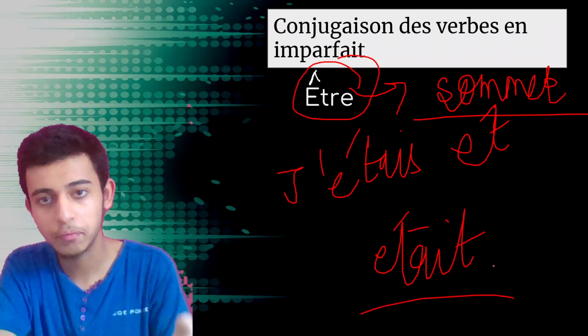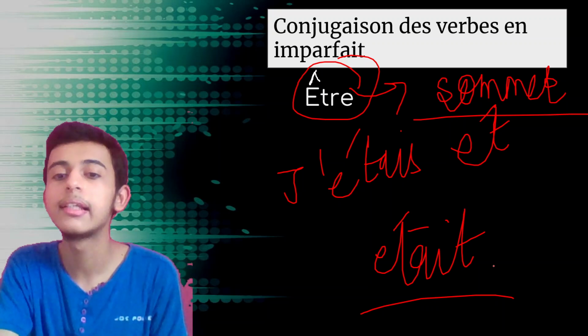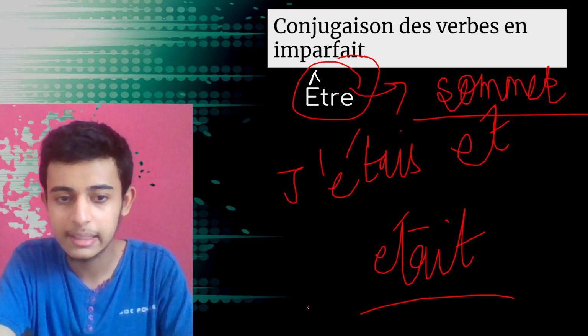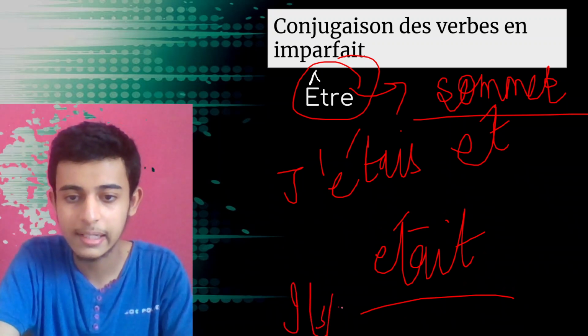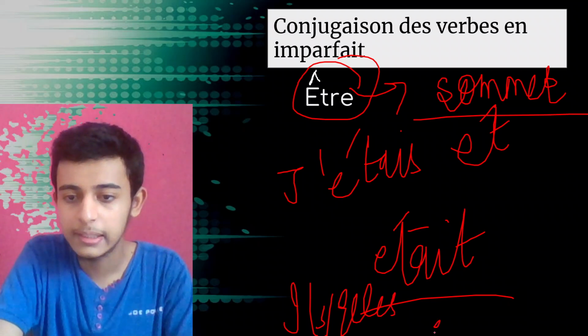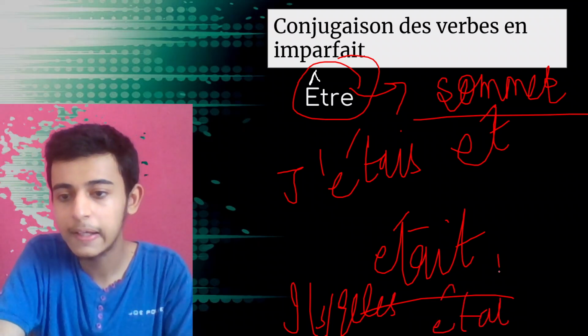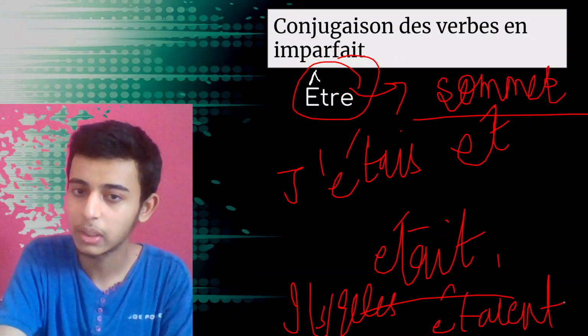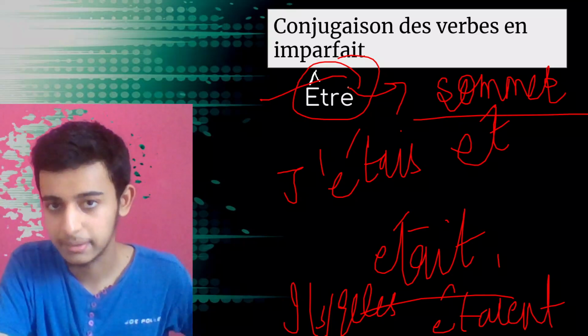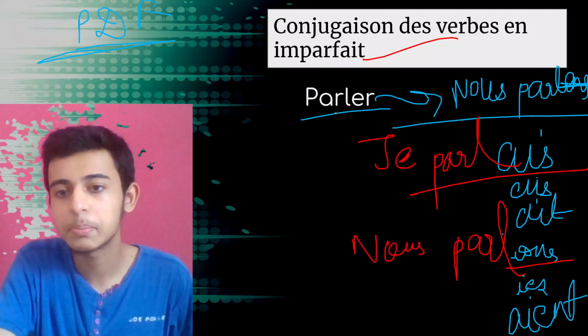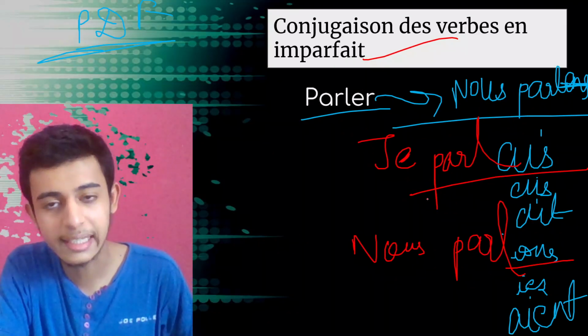Nous étions, vous étiez, ils étaient. How will it be for the plural ils? I never taught this. Ils ét AIENT. And être means to be, and parler means to speak, so it would be he was speaking, basically.